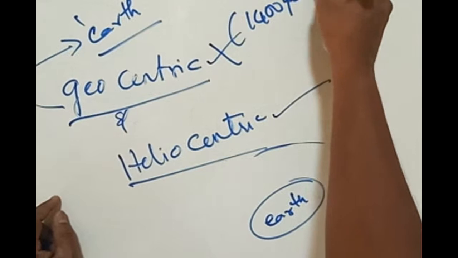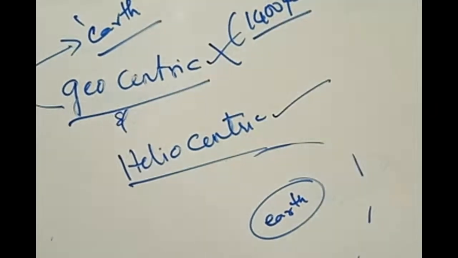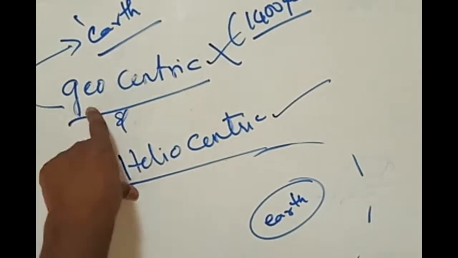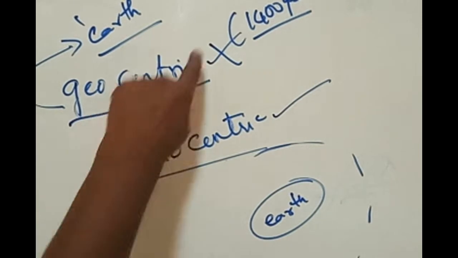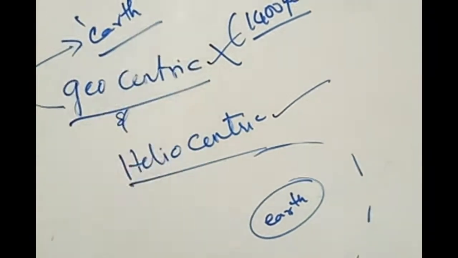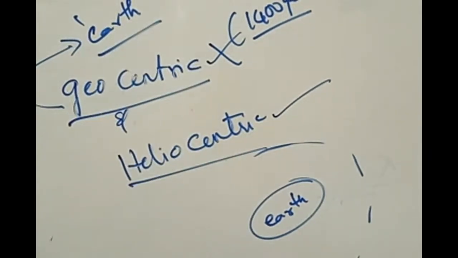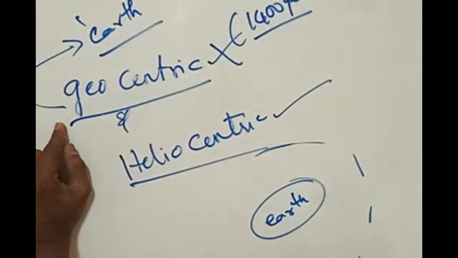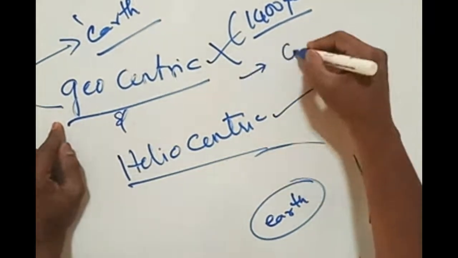Somewhere in the beginning, 1700, 1300 years, it was believed that Earth is at the center of the universe and all other planets are revolving around the Earth. For how long was this accepted? This was accepted for almost that long, and it was challenged by Copernicus.